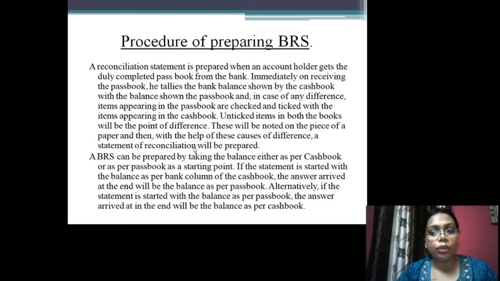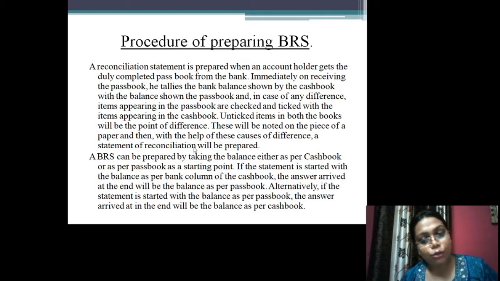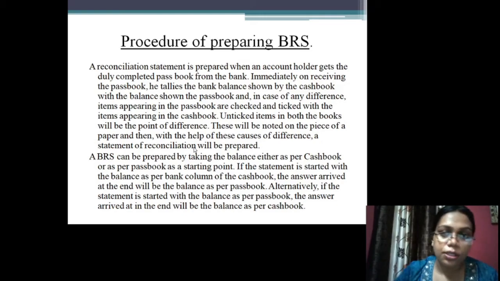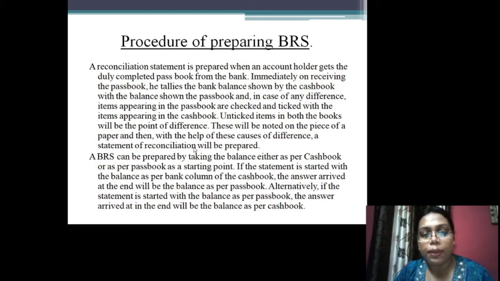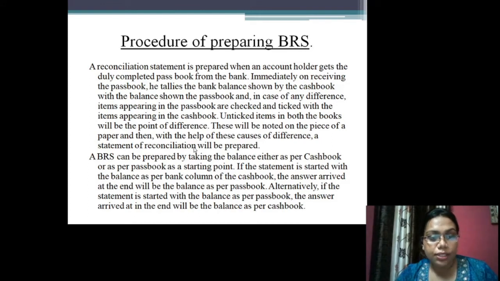These will be noted on a piece of paper, and then with the help of these causes of difference, a statement of BRS will be prepared. So these differences will be noted on a piece of paper, and then with the help of the causes of these differences, a statement of reconciliation will be prepared.